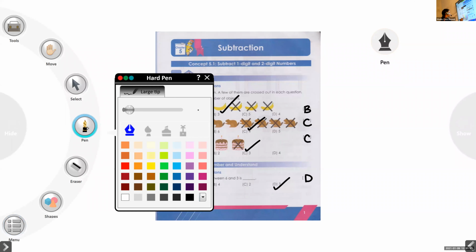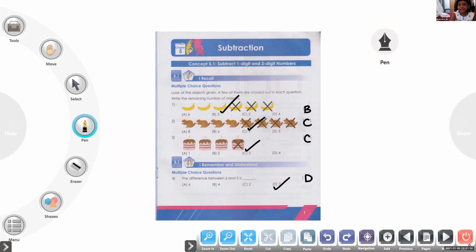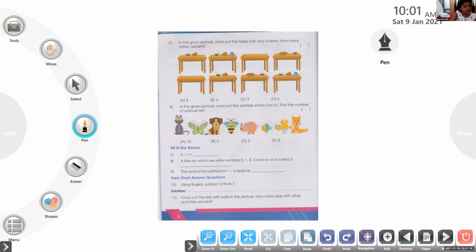Shall we move to the next page? Yes. Shall we move to the next one? Yes, ma'am. All of you have completed? Yes, ma'am. Now, question 5.